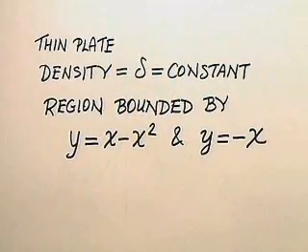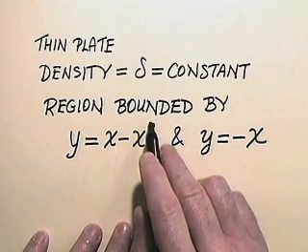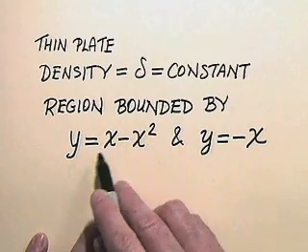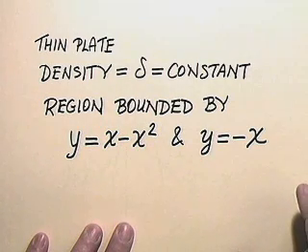Well, let's look at an example where we work out the mass, the moments, and the center of mass for a thin plate of constant density. So here we want to consider a thin plate, density delta equal to a constant, and our plate is the region in the xy plane bounded by the curves y equals x minus x squared and y equals negative x.